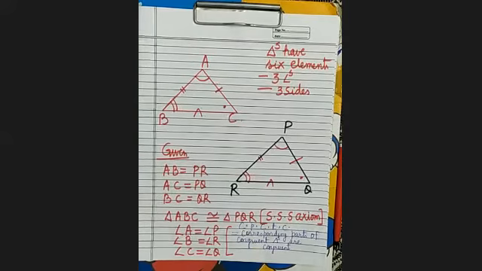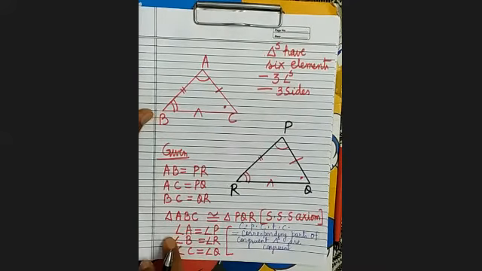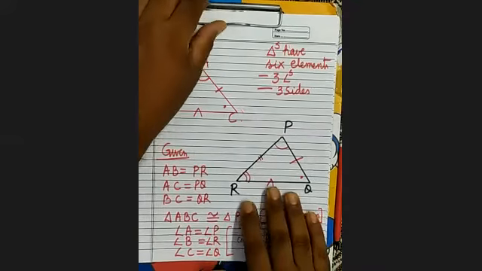So by CPCTC, since both the triangles are congruent, these elements are equal. By CPCTC, these elements are equal. It is clear? Now see here.